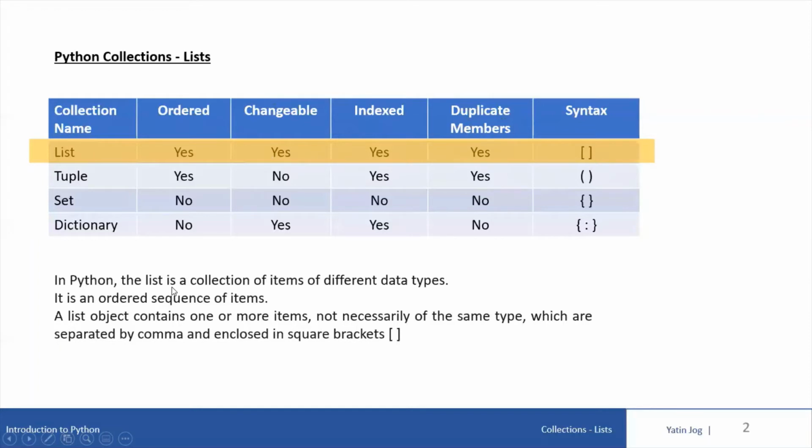So in Python, the list is a collection of items of different data types. It is an ordered sequence of items. A list object contains one or more items, not necessarily of the same type, which are separated by commas and enclosed in square brackets. So that means we can have one integer, one string, multiple float values, and multiple other data types in one list variable.